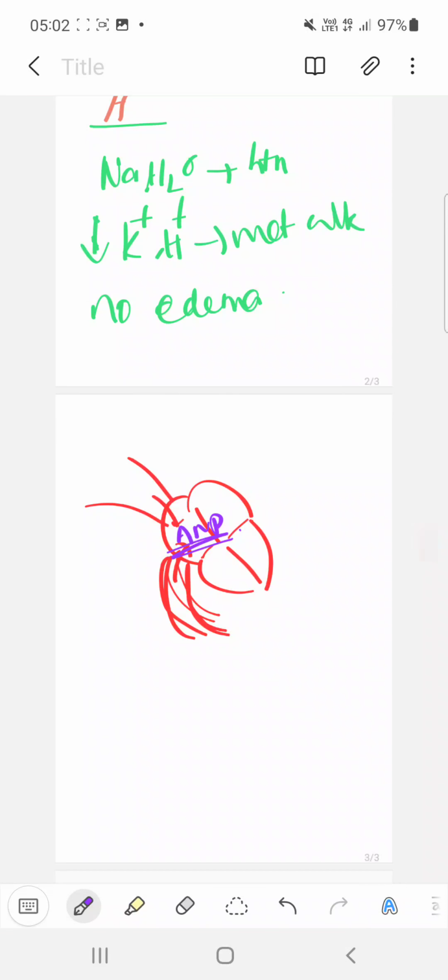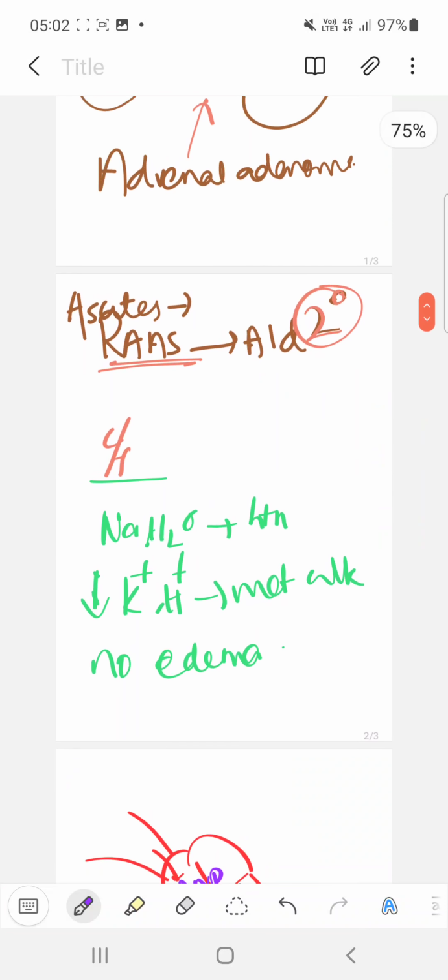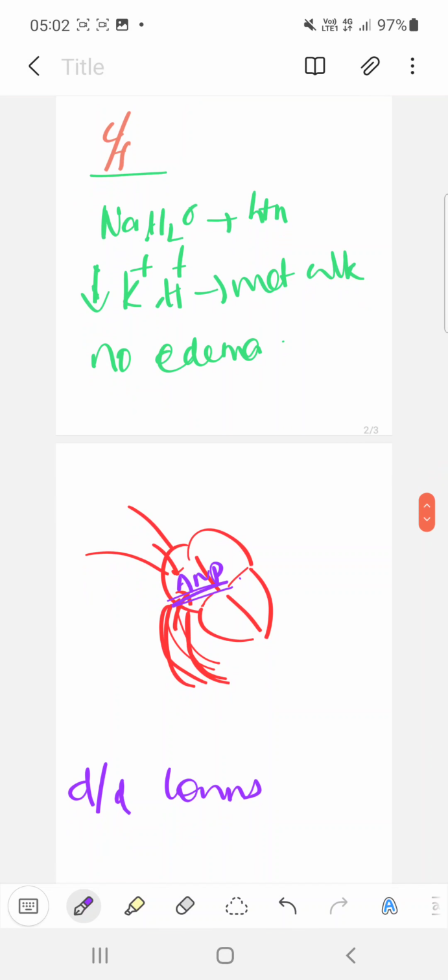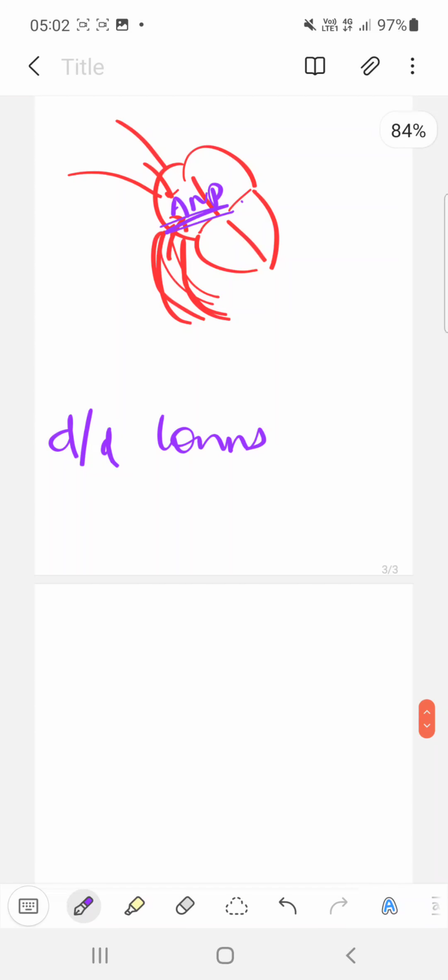So what is the differential diagnosis of Cone syndrome? Cone syndrome means adrenal adenoma. Another thing, you have a similar condition, gain of function of the epithelial sodium channel, where there is increased sodium and water. That is Liddle syndrome.